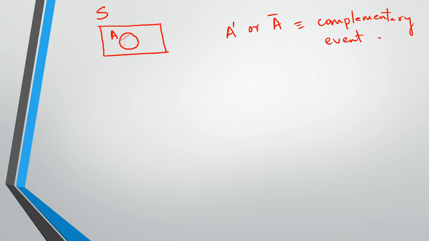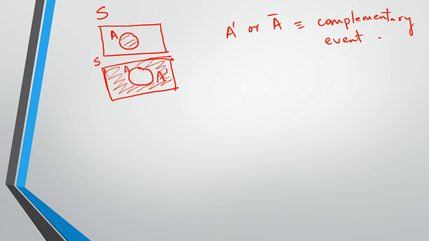So if this is A, then the same sample space S and the same event A, let's say, just consider both are identical. So this part now will be A complementary.